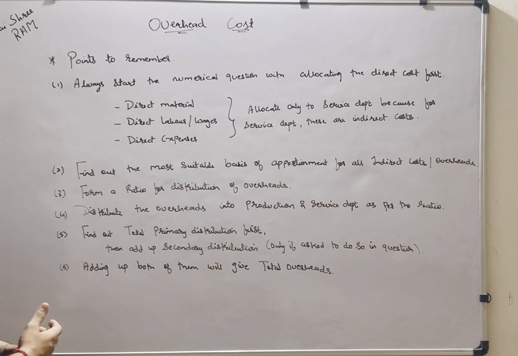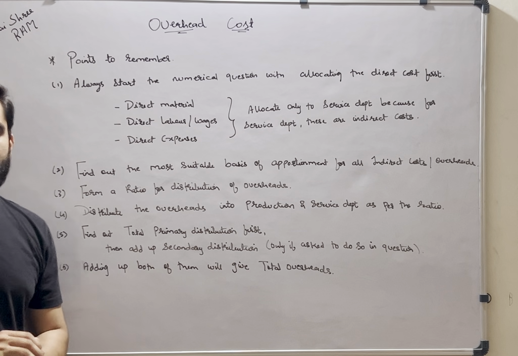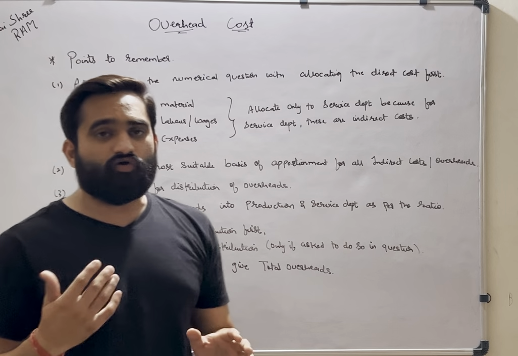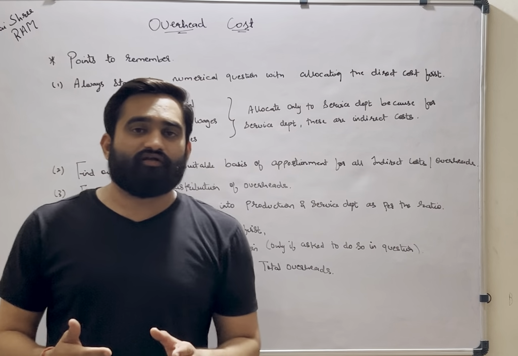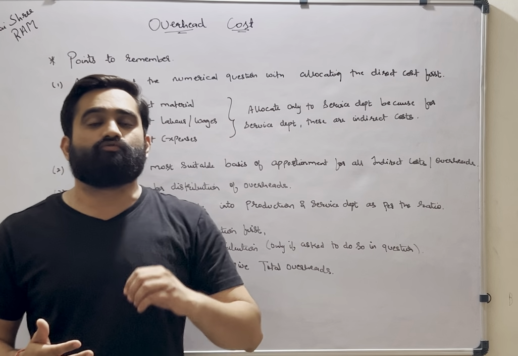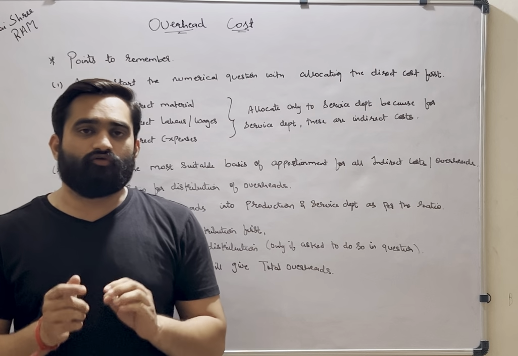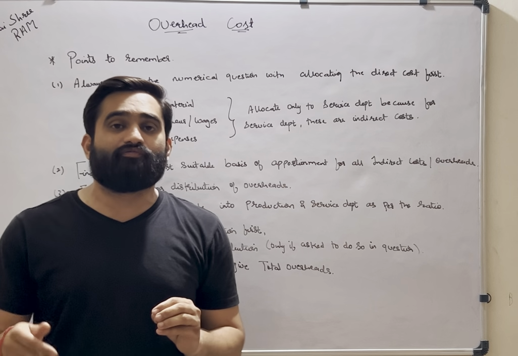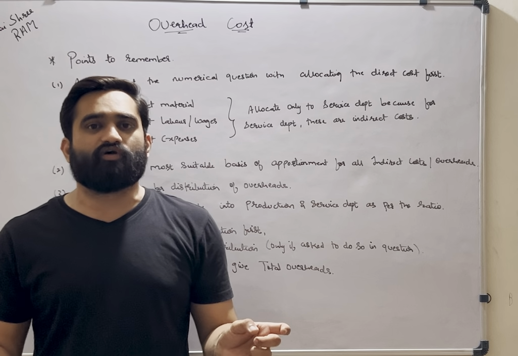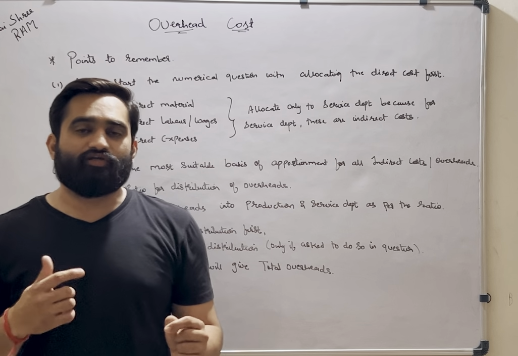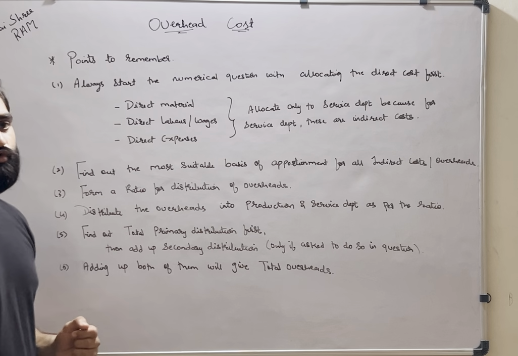Second point is find out the most suitable basis of apportionment for all indirect cost. Once done with all the direct cost, now come up to the overheads. Various overheads will be given to you in the question. Now for all the overheads, you have to find out one most suitable basis of apportionment. We already know that for apportionment we require some equitable basis. Using those bases, you will divide the overhead into different departments.